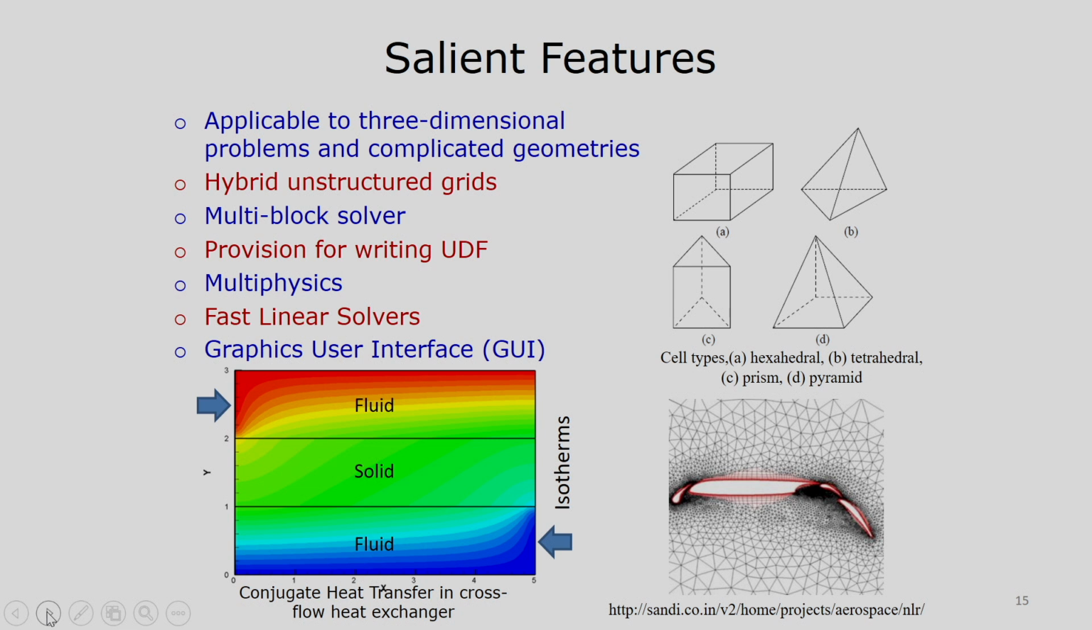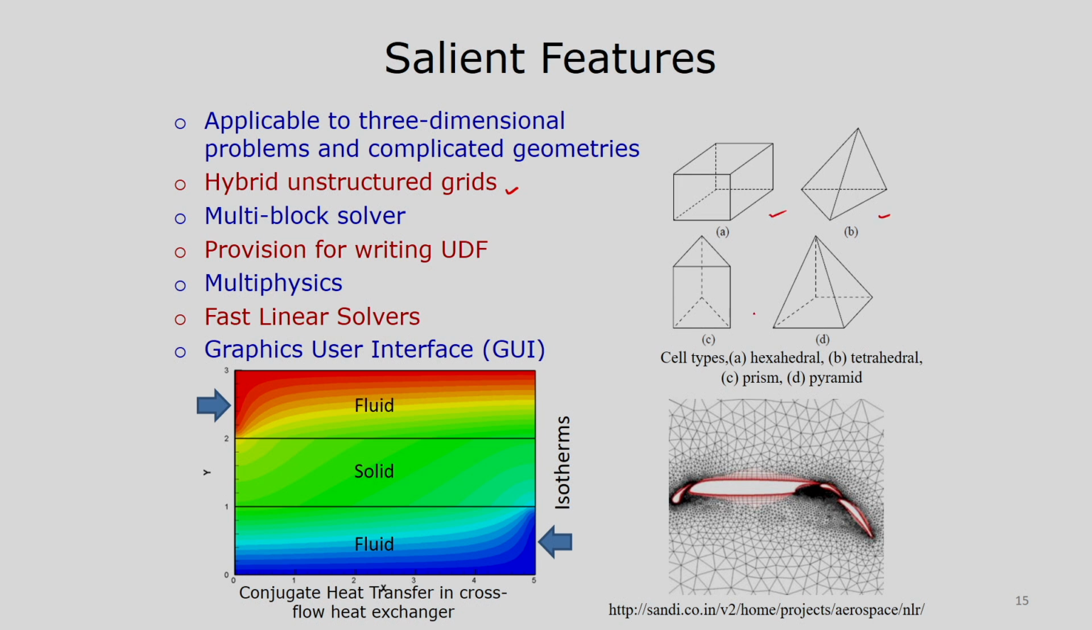The salient features are that it is an inherently 3-dimensional code. You can generate the unstructured grid in a complicated domain, and we have hybrid unstructured grids. So, 4 types of grids we have in our solver: hexahedral, tetrahedral, prism and pyramid. It is a multi-block solver, so you can solve for more than one fluid zone and more than one solid zone.